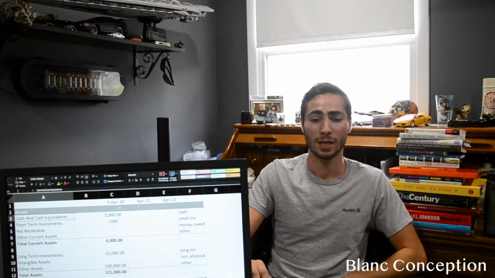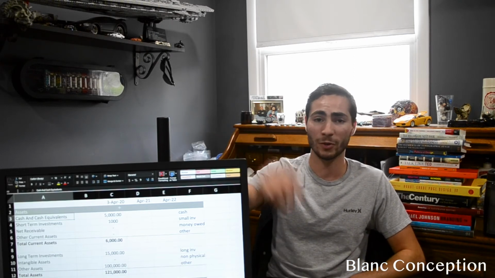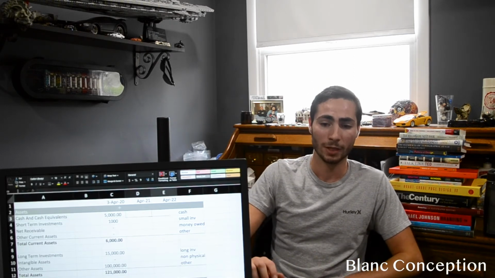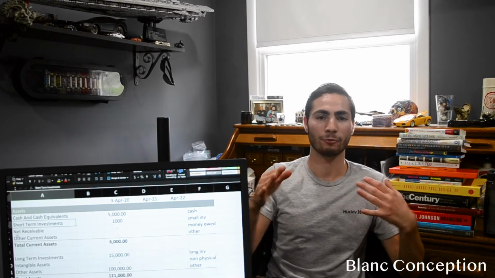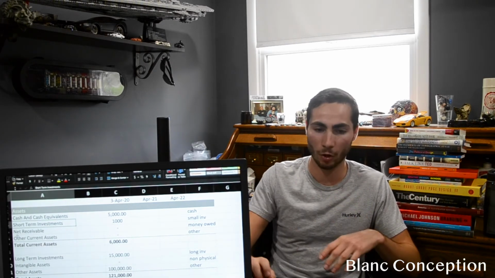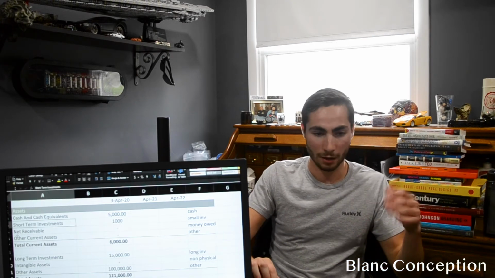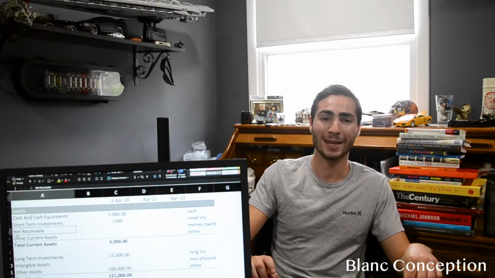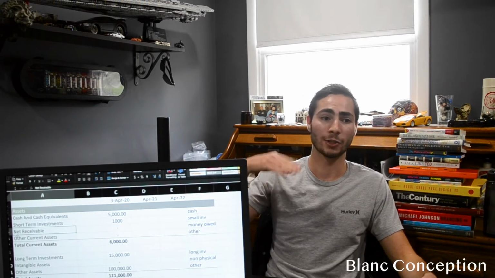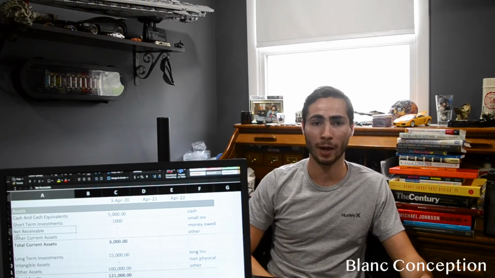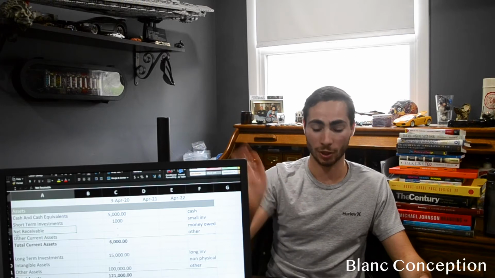So the very first category would be cash and cash equivalents. This is just all the money, like cash, coins, emergency funds, anything like that. It's just going to go over here, it's going to be your cash. Next, you're going to have short-term investments, so this is anything of less than a 3-month period. That's going to be small investments, so that's going to go there. Net receivables, that is the money that is owed to you. So say your best friend owes you $10 for buying him Starbucks. That's going to go there.